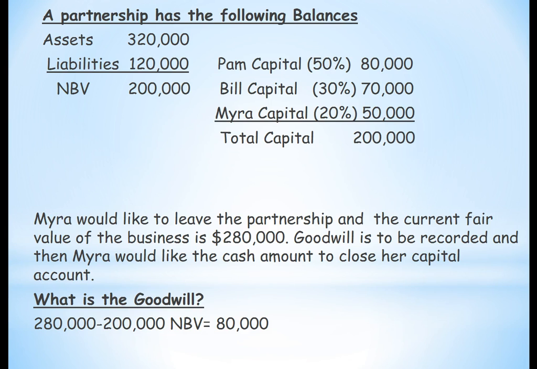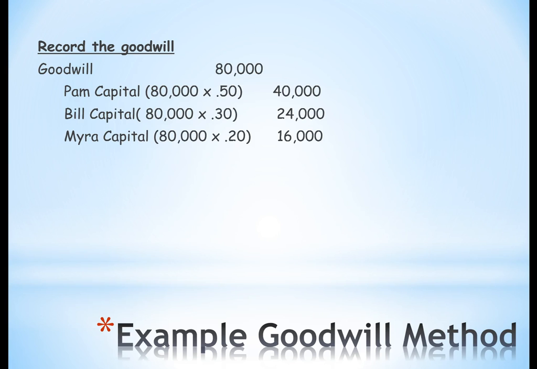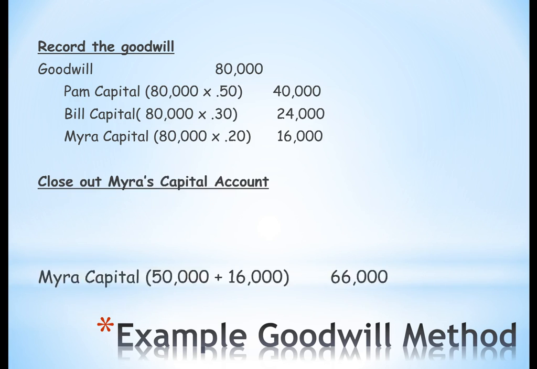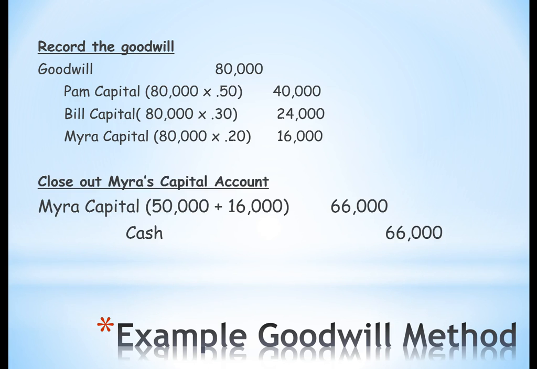Now, what happens in the same partnership if instead Myra would like to leave the partnership and believes that the current fair market value of the business is $280,000? Goodwill is to be recorded, and then Myra would like to cash out to close her capital account. So, what is the goodwill? We're first going to record the goodwill of $80,000, and that's going to be allocated based on profit sharing. And then we're going to close out Myra's account by giving her $66,000, which is her original balance of $50,000 plus the $16,000 that she gets as her share of goodwill.